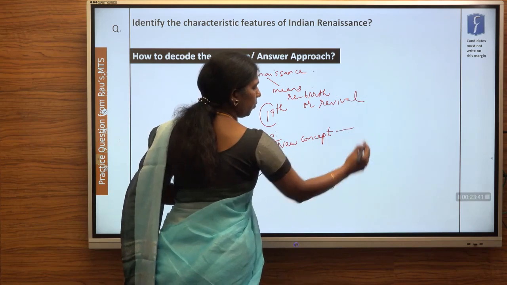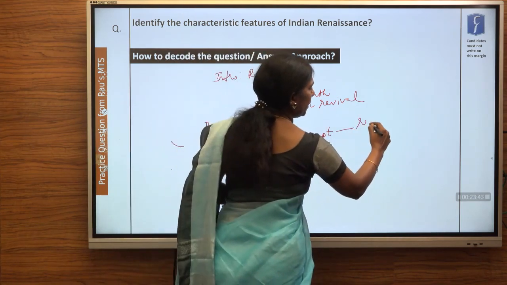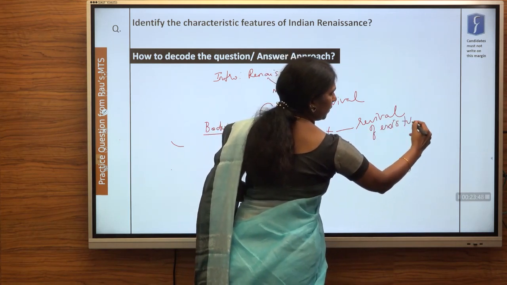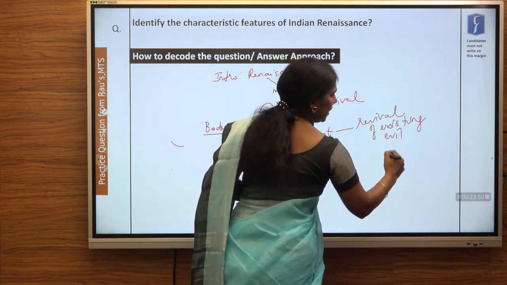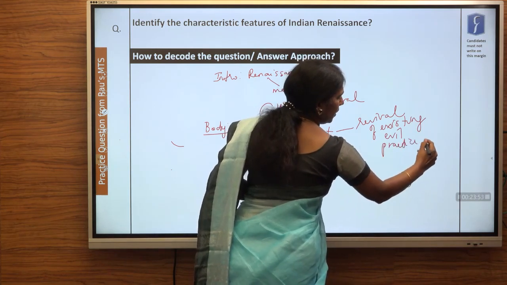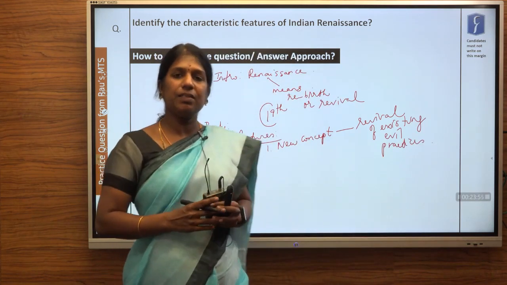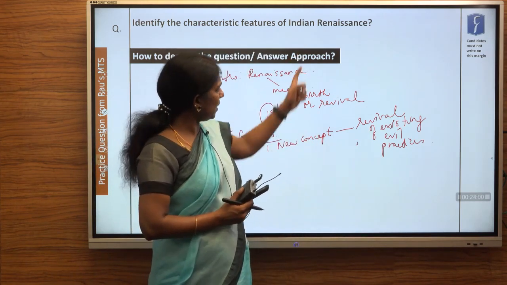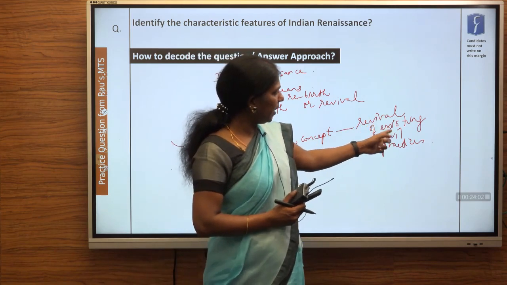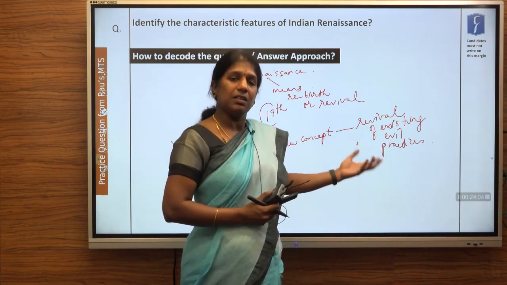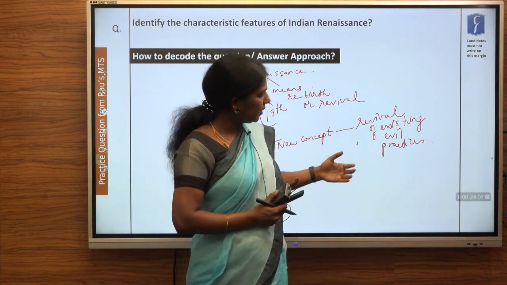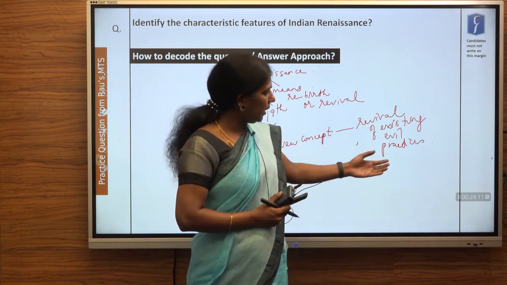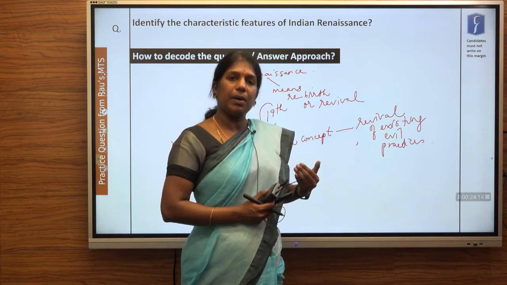And with this new concept, what happened? This new concept was altering the existing evil practices in India. For example, there were many evil practices in India, like the practice of sati. The Renaissance is a new concept, and it brought the revival of existing practices where sati was abolished. Again, the practice of marrying young girl children, that is child marriage, was abolished, and the concept of widow remarriage was introduced.